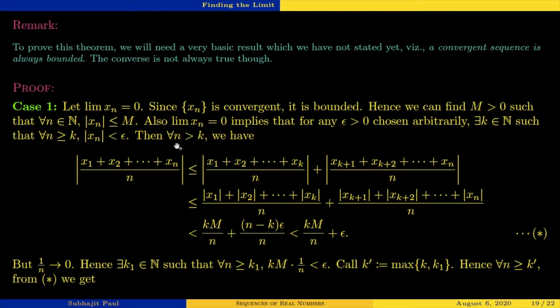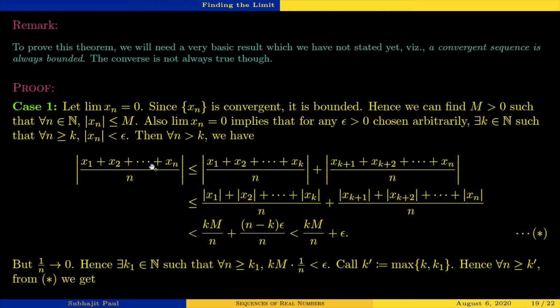So therefore, for every term index n greater than k, what will we have? We will have mod of x1 plus x2 plus x3 up to xn whole divided by n. Now understand this carefully: in x1 plus x2 up to xn, n is more than k. So n crosses k somewhere over here, so this is x1 plus x2 plus x3 up to xk.